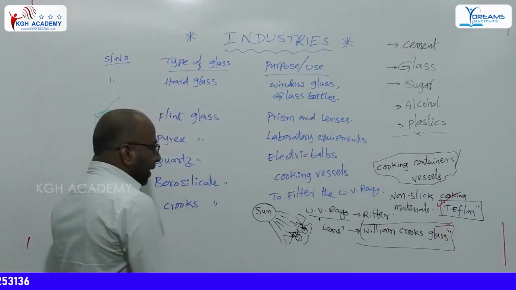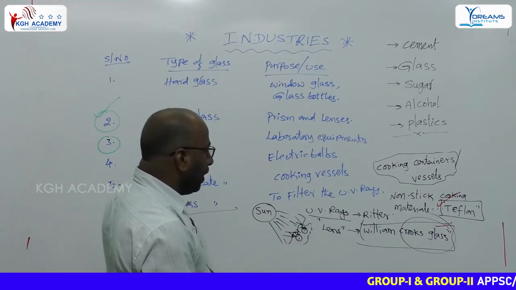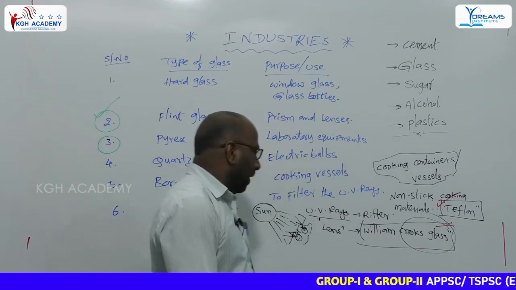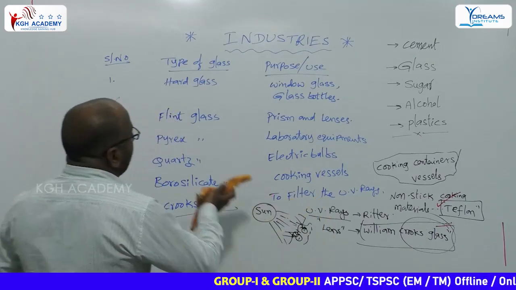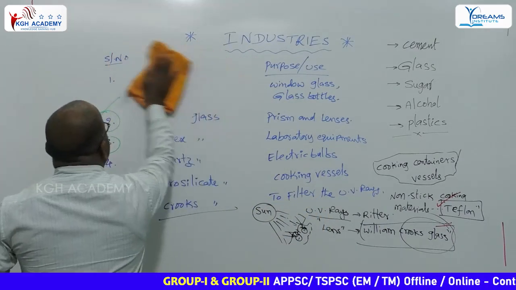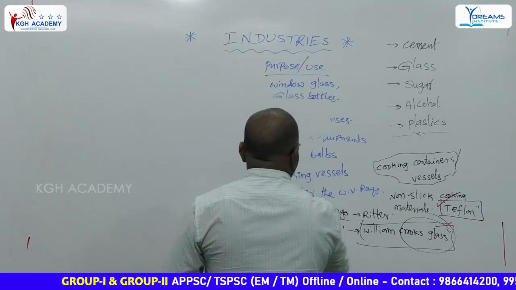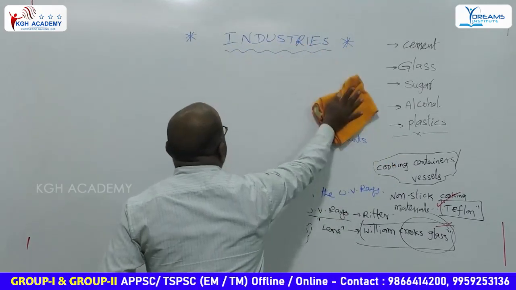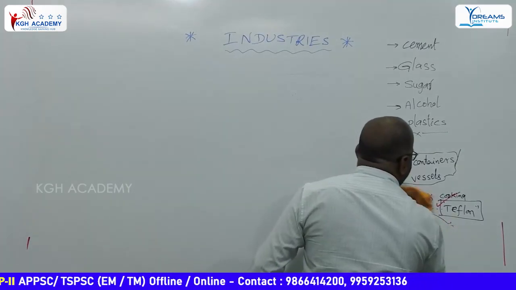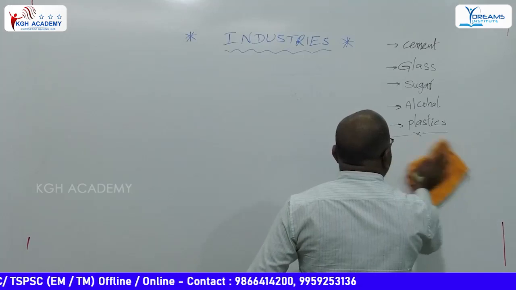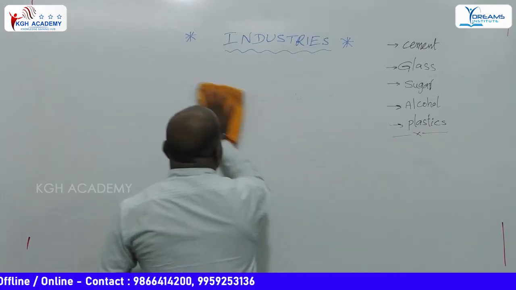Who invented the Crookes glass? William Crookes. What is the purpose of Crookes glass? To filter the UV rays. These are the different types of glasses and their applications. Quartz glass, flint glass and Crookes glass are the important glasses. Glasses have a transparent nature, especially plain glasses.